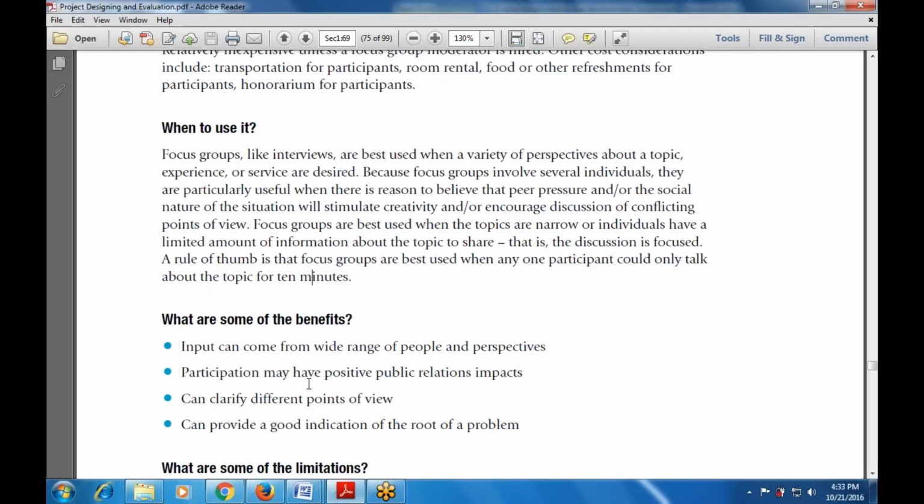And the participation may have a positive public relations impact. It can also clarify the different points of view, whatever the data that is available, used with the different concerned persons. It can also provide a good indication of the root of the problem, whatever the problem that is required.